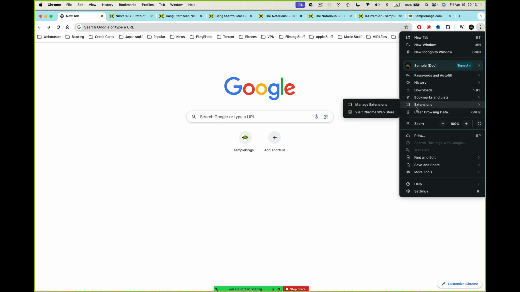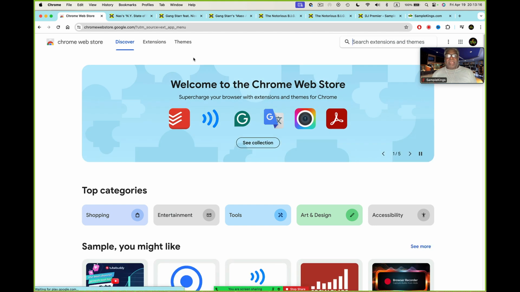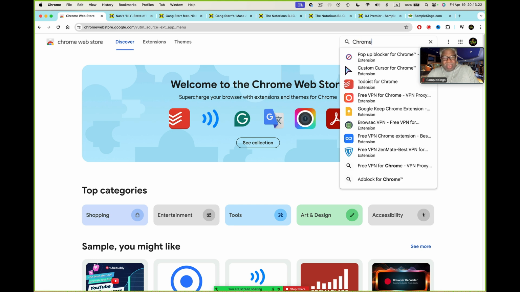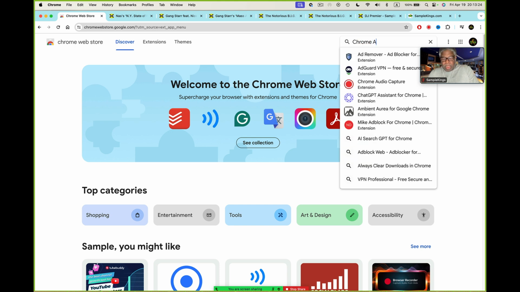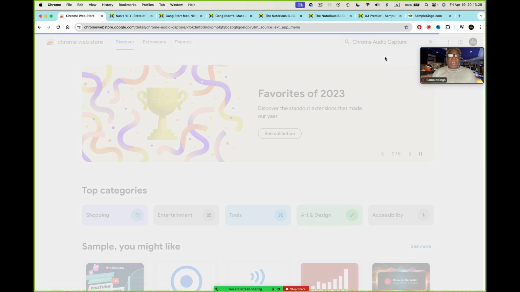I can go to here to visit Chrome Web Store. I'll do that. I'll come in here and say, I want to get that app I saw Doc using. So I'm going to get this. It's called what? Chrome Audio... Oh, there it is right there. Chrome Audio Capture Extension. I'll grab it right there.